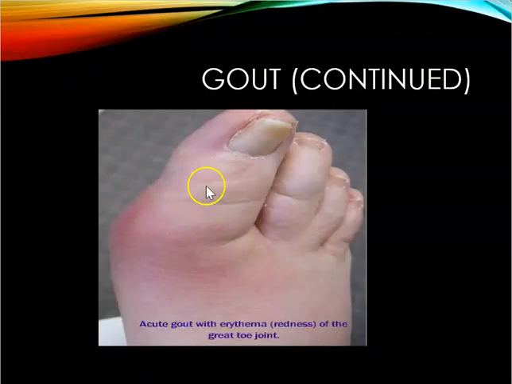And here's a picture of somebody with gout. You can see the redness on this joint here. This can be pretty painful. You would want to encourage bed rest, elevation of the extremity.